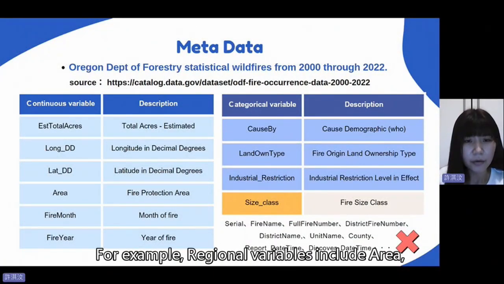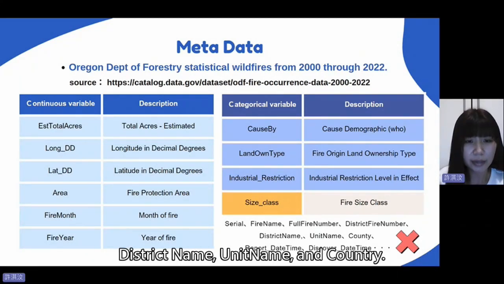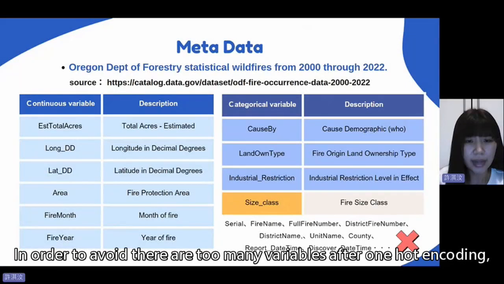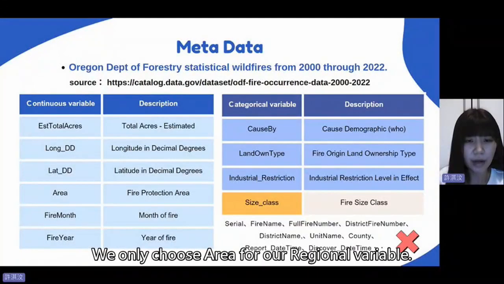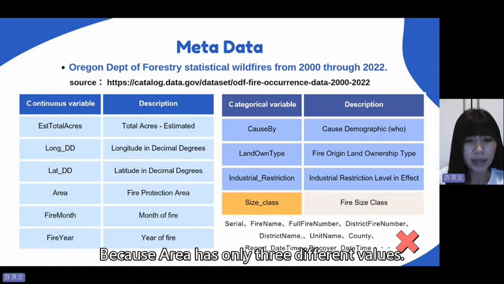For example, regional variables include area, district name, unit name, and country. In order to avoid there being too many variables after one-hot encoding, we only choose area for our regional variable, because area has only 3 different values.